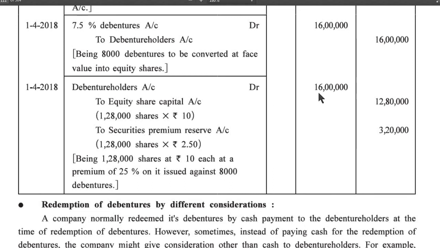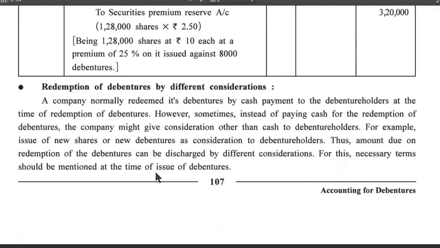1/4/2018, debenture holders account debit 16 lakh to equity share capital account 12,80,000, 1,28,000 shares into 10 rupees, to security premium reserve account 3,20,000, 1,28,000 shares into 2.50, being 1,28,000 shares of rupees 10 each issued at a premium of 25% against 8,000 debentures.